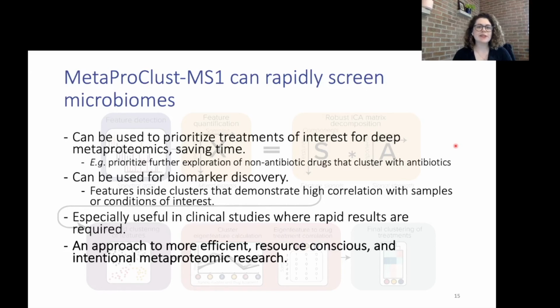In conclusion, MPC can rapidly screen microbiomes and can be used to prioritize treatments of interest for deep metaproteomics, saving time. For example, we can prioritize further exploration of non-antibiotic drugs that cluster with antibiotics. We can use MPC for biomarker discovery by looking at features inside of clusters that demonstrate high correlation with samples or conditions of interest. And this will be especially useful in clinical studies where rapid results are required. But in the end, this is our approach to more efficient, resource conscious, and intentional metaproteomic research.